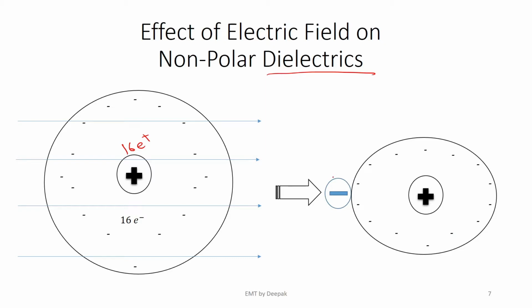At the same time, they have sufficient energy to get rid of the attractive force which is pulling these electrons towards the nucleus. That is, these are now neither moving towards the center nor moving away from the center. These are static charges.